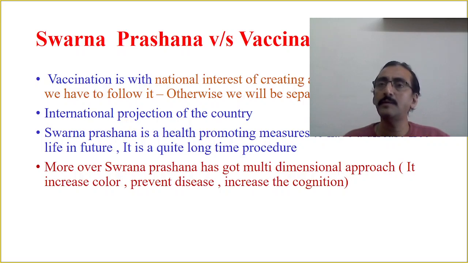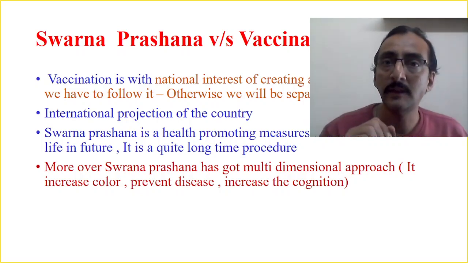The reason is, if polio is not eradicated from our country, at the international level it has its own effect. So it's the government policy. Okay, the government strongly suggested everybody has to take the vaccine. So to say that our Swarna Prashanna gives a generalized immunity, so we will not take vaccination, this is a foolish argument and should not be made. This is not a mature argument.